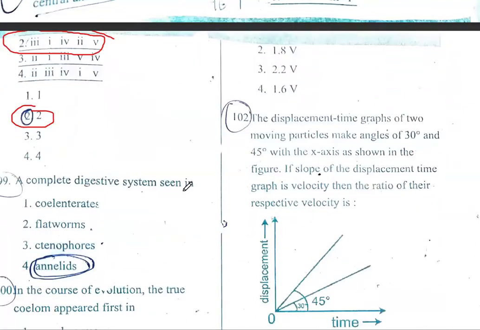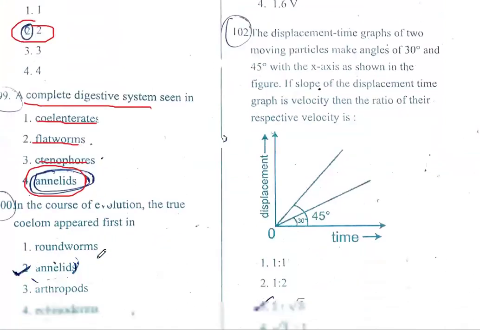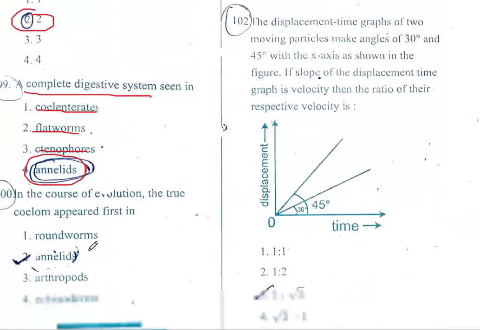Complete digestive system is seen in which? Complete digestive system means it should have two openings. One acts as a mouth, the other acts as the anus. So not coelenterates, flatworms no, ctenophorans no, Annelida has complete digestive system. In the course of evolution, the true coelom appeared first in roundworms, annelids, arthropods, echinoderms. Roundworms, you know that it is pseudocoelom. Annelid, arthropod, echinoderm, it is true coelom. But the first time it is seen in Annelida.